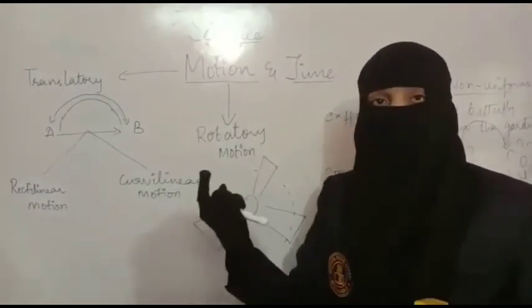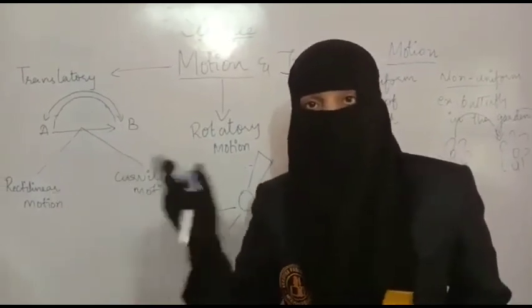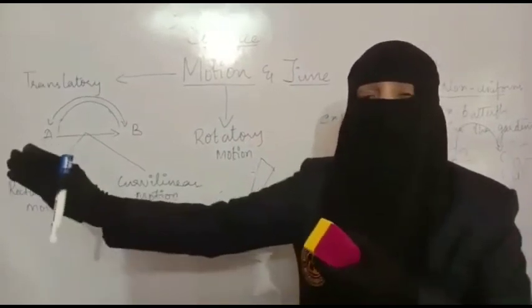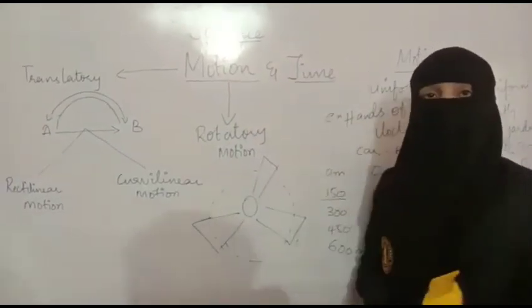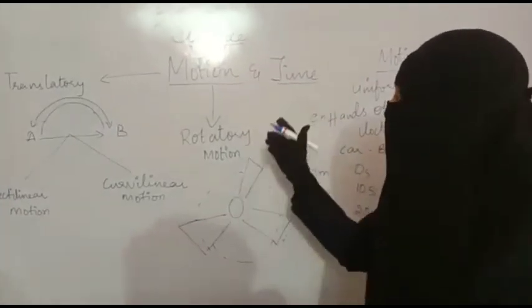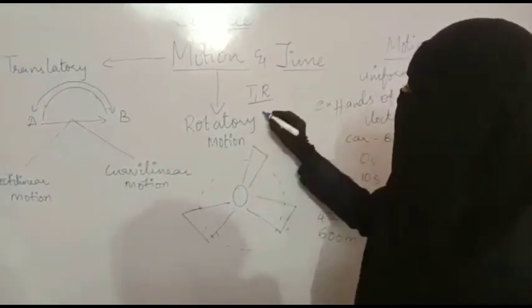All its parts move round and round, and by moving round, it moves forward, either in a straight line or a curved line. So a single object can possess both translatory and rotatory motion. The example is a ball.